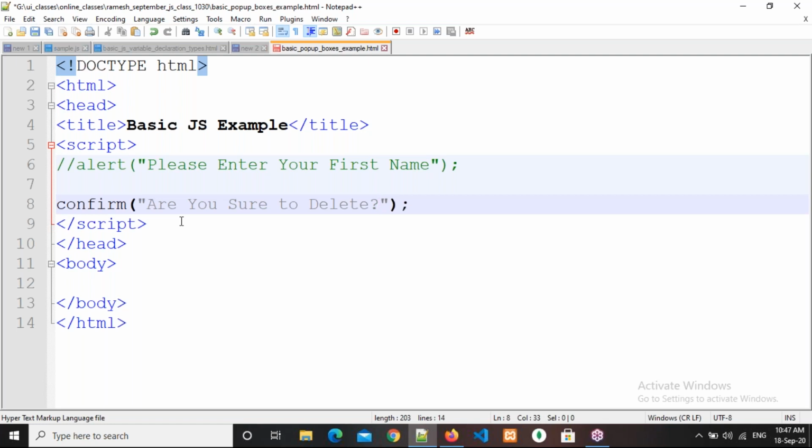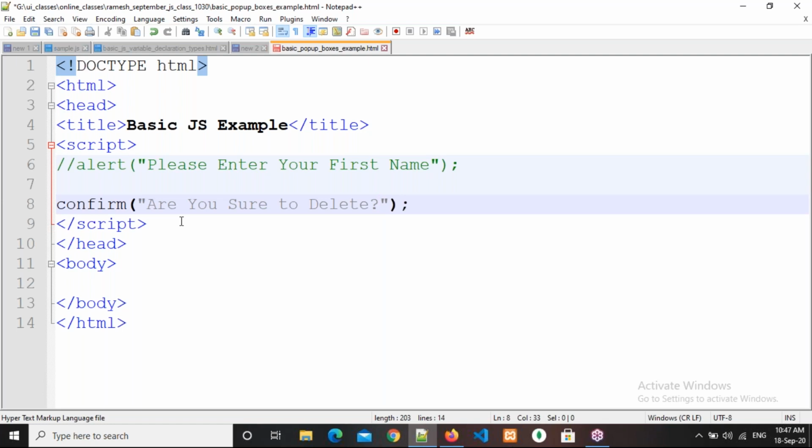Suppose there is some user management, so we will display all the users. Sometimes we need to delete some users, or some products, if there is product management. So sometimes we need to delete some products, so you need to provide that option also. But if you provide that option, there are two things. By mistake also, the user can click on the delete button. Understanding that? By mistake also the user can click on the delete button.